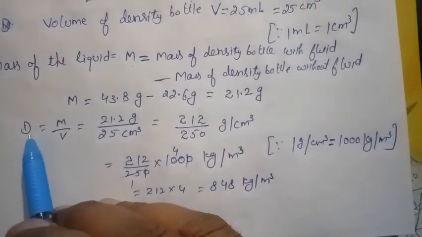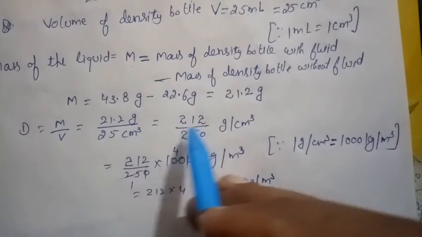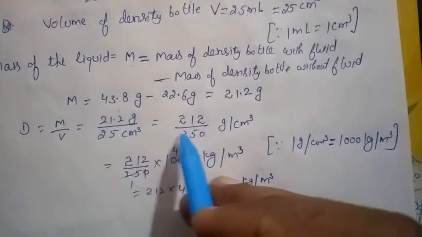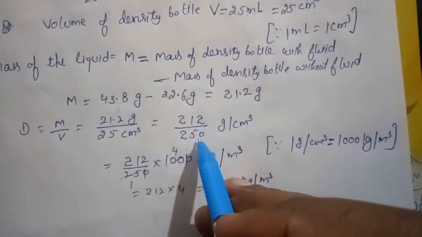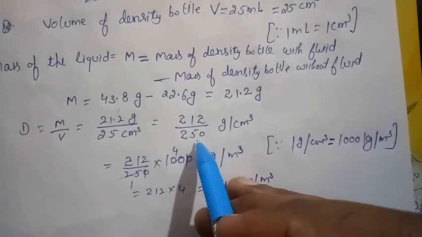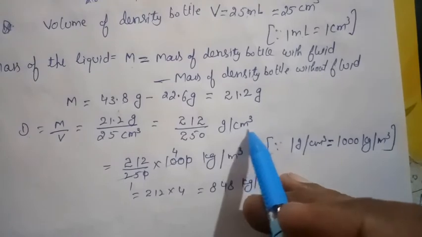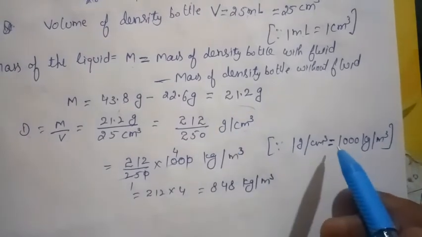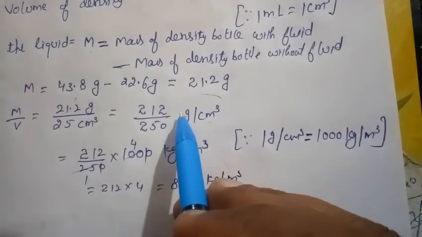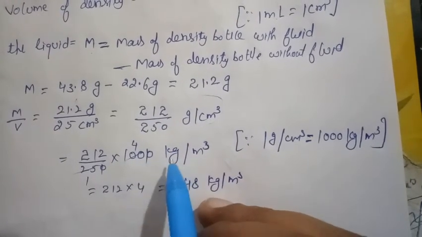As we know that the formula of density equals mass per unit volume. So we will put these values here. 212 divided by 250. We will remove this decimal and that will be 212 over 250. So multiply by 10 here, so 25 becomes 250. So gram per centimeter cube. As we know that 1 gram per centimeter cube equals 1000 kilogram per meter cube. So multiply 212 divided by 250, multiply 1000 kilogram per meter cube.